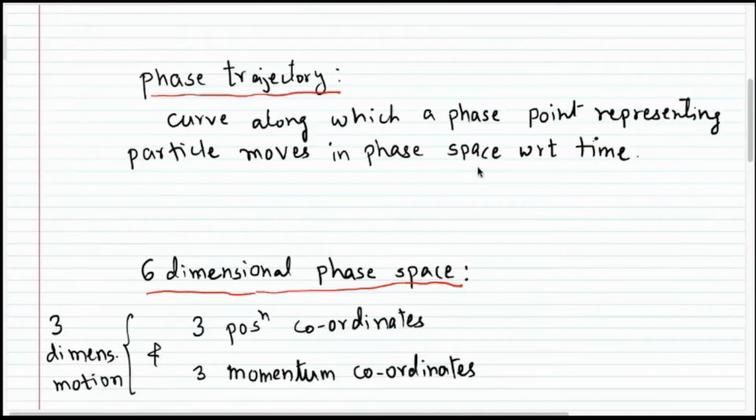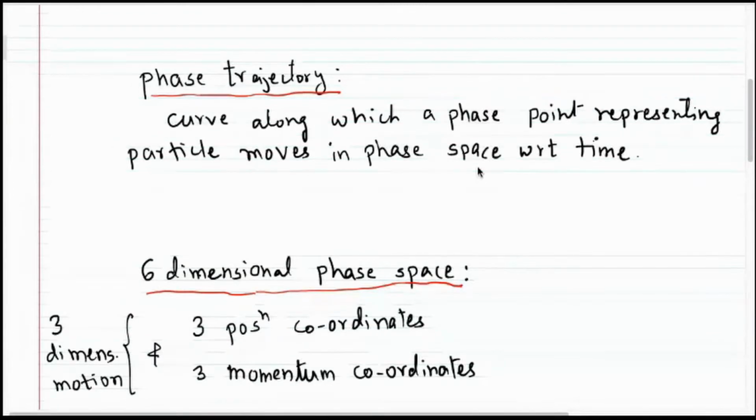Phase space has position and momentum coordinates. Using those position and momentum coordinates, you can locate the particle at different times as it is moving, knowing its position and momentum, and then you can draw a curve along this particular phase space, and that curve is called the phase trajectory.